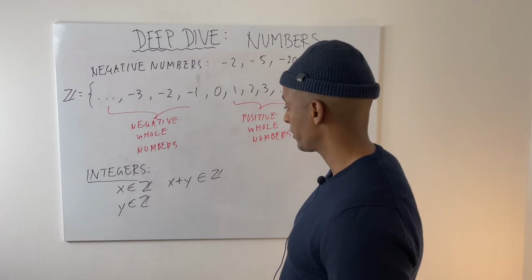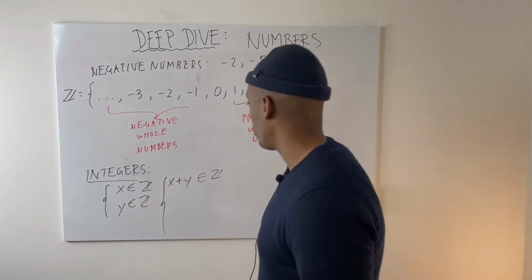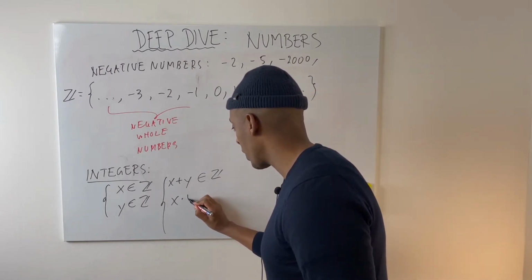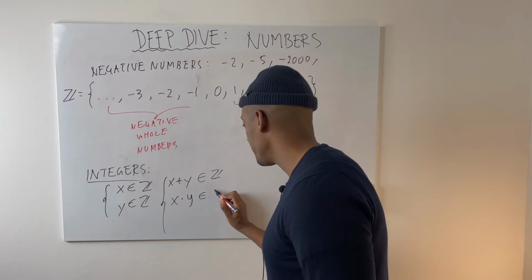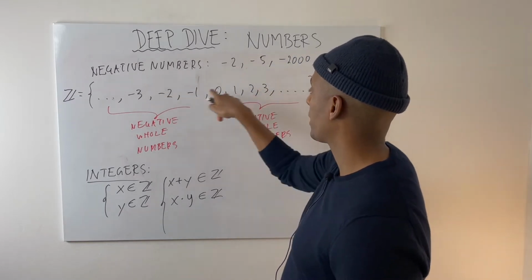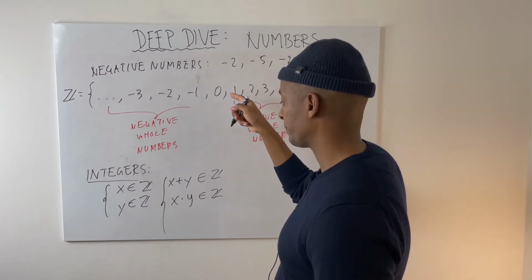Just like the natural numbers. We're also going to have that x multiplied with y is also going to be an integer. So if I take any number on this list and multiply with any other number on this list, we're still going to be on this list.